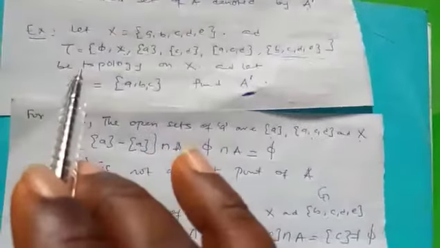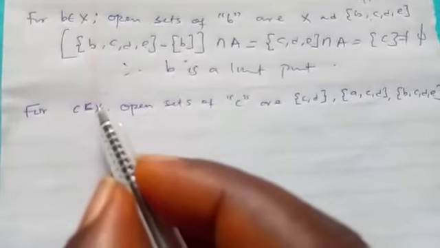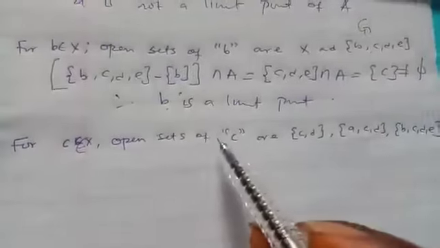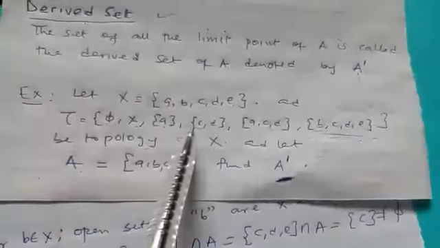Now let's check the next one, which is C. So for C belongs to S, the open sets containing C in this topology are this, and this, which we have written out. Now we need to test them.